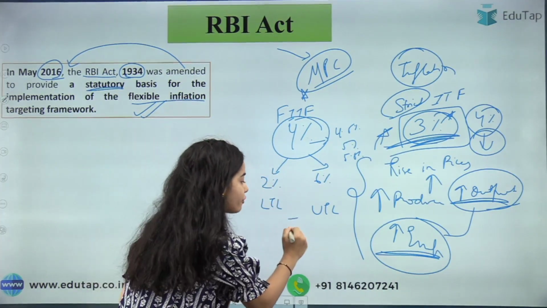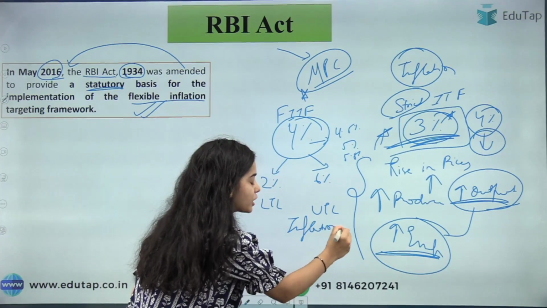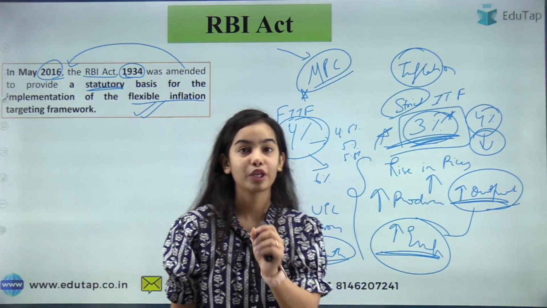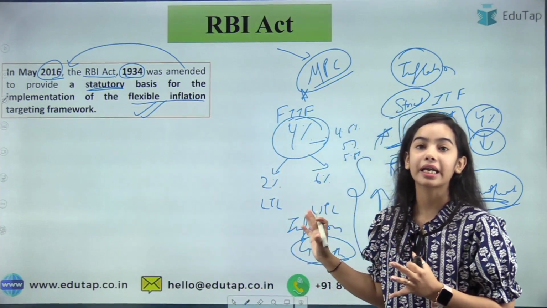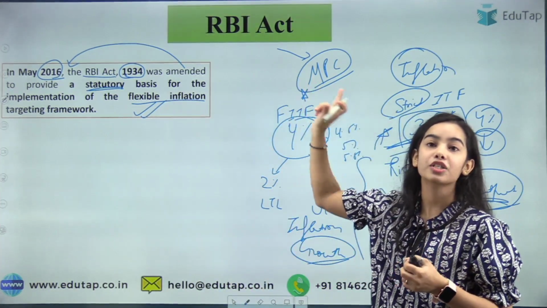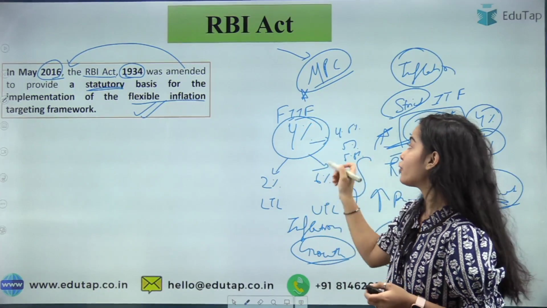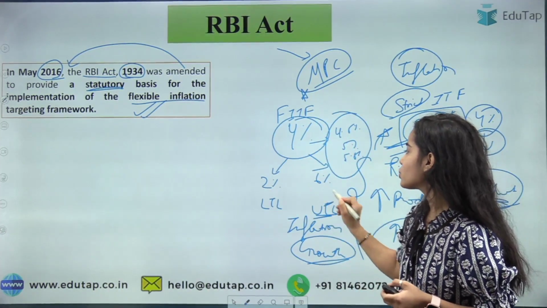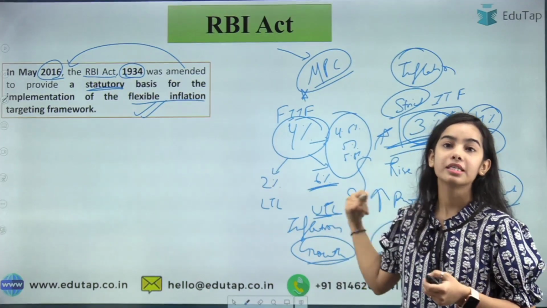So not only the inflation can be controlled by RBI, but the growth is also the objective that is seen by the RBI. So here in the flexible inflation targeting, the leverage is given in the hands of the RBI to see that this kind of inflation is good or not. But of course the upper tolerance level is given so that the inflation does not go above 6%.